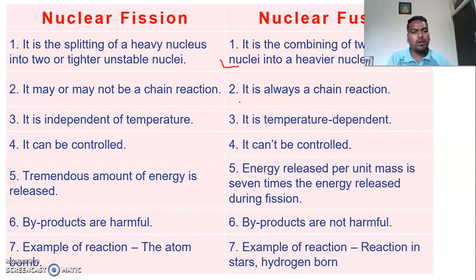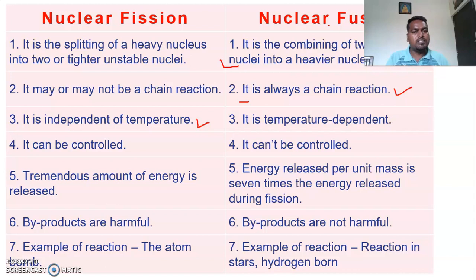But you cannot control the nuclear fusion reaction. That's why it is always a chain reaction. And nuclear fission is a spontaneous reaction, independent of temperature. Here no temperature is needed; at any temperature, at any concentration, the fission reaction takes place.